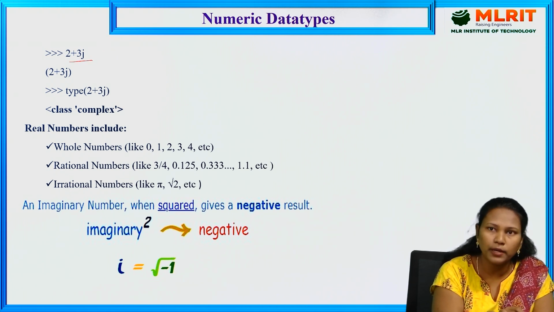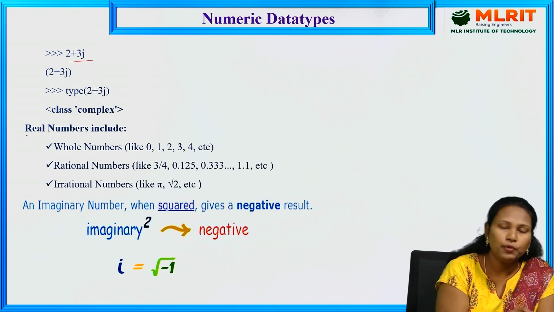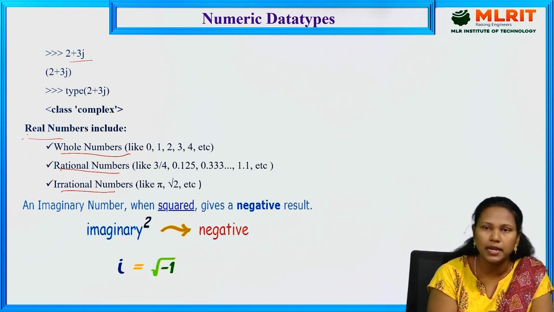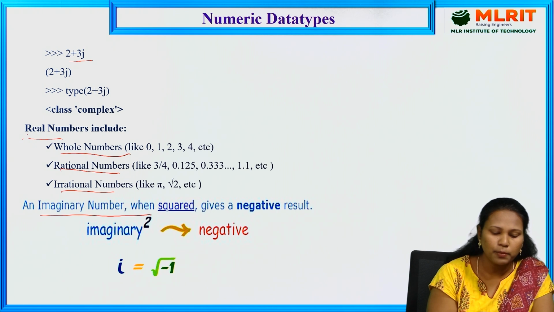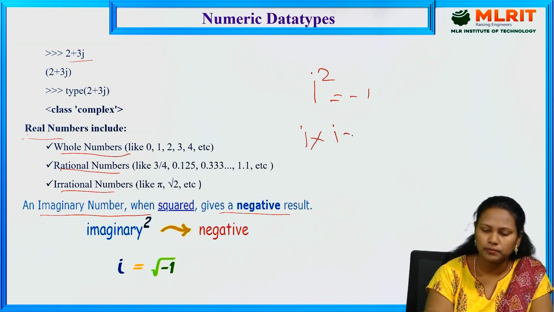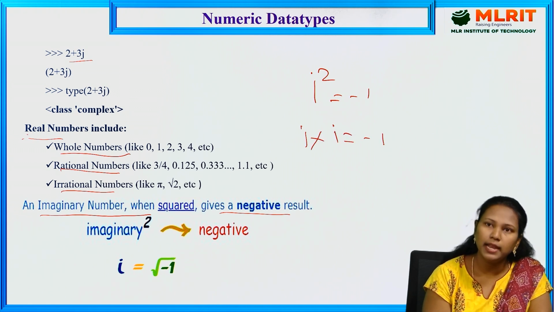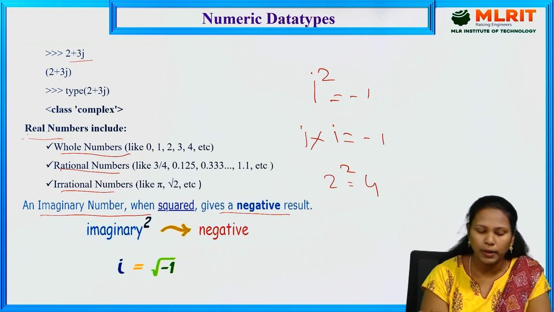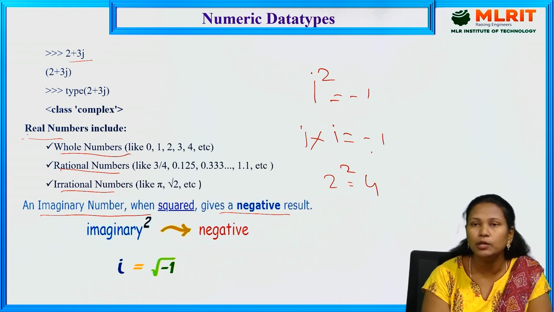If you want to find out the type of the complex number, type of 2 plus 3j gives complex. So the complex number is a real number with an imaginary number. Real numbers include whole numbers, rational numbers and irrational numbers. An imaginary number, when you square it, gives a negative result. I square means -1. I into I gives -1. For real numbers, for example, 2 square gives a positive result, 4. But for the imaginary, whenever you perform the square, it gives the -1 result.